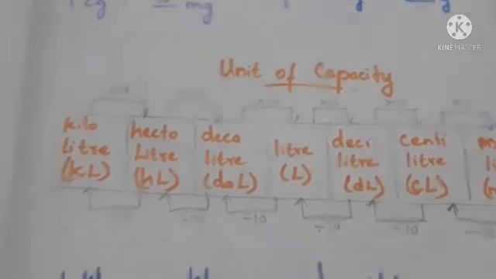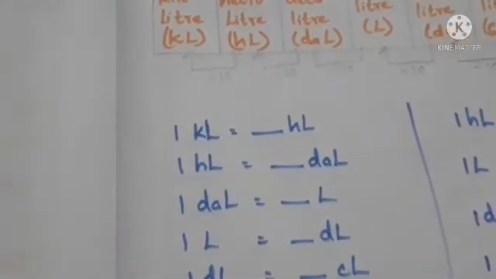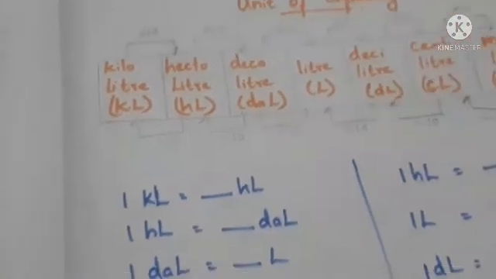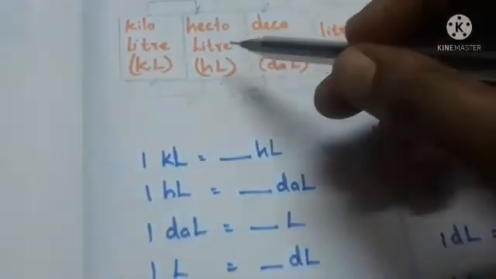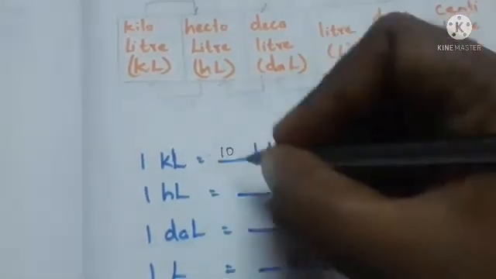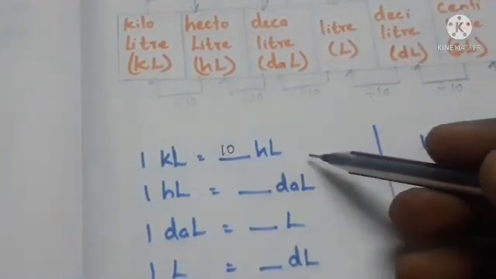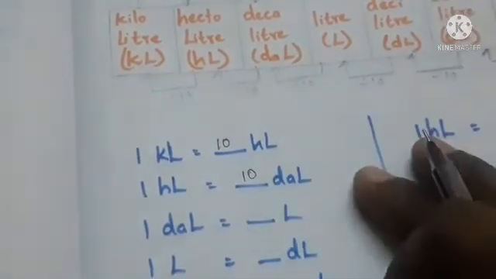So here we have the units of capacity. By using this table we can fill it. First, 1 kiloliter is equal to what? Only one step, so that is hectoliter. So we can write 10. 1 kiloliter is equal to 10 hectoliters. Then 1 hectoliter is equal to 10 decaliters.